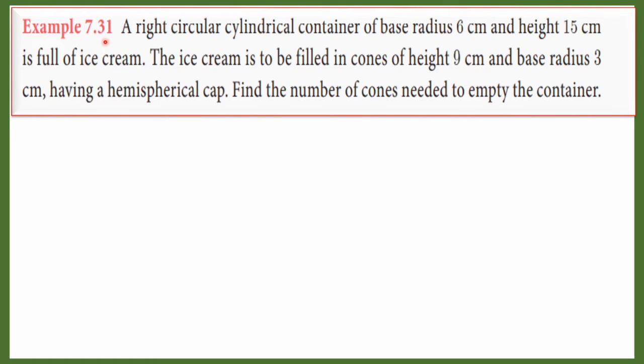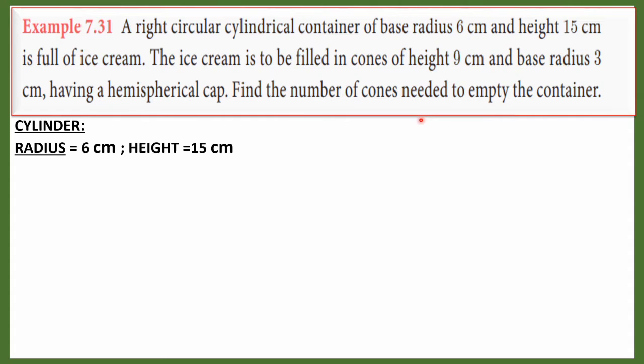Example 7.31. A right circular cylindrical container of base radius 6 cm and height 15 cm is full of ice cream. The ice cream is to be filled in cones of height 9 cm and base radius 3 cm having a hemispherical cap. Find the number of cones needed to empty the container. See here, ice cream is in a cylindrical container. We have to fill this ice cream in cones, which is a combination of cone and hemisphere. We have to find the number of cones.